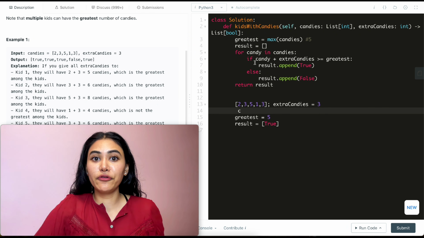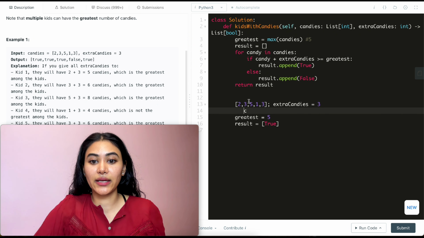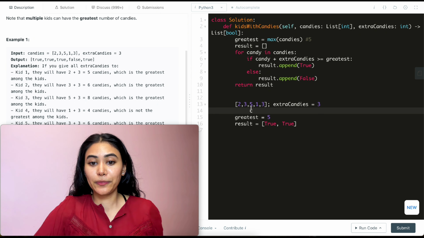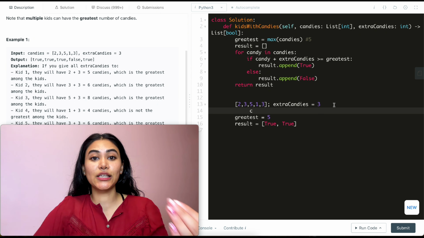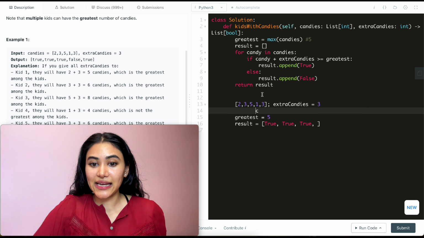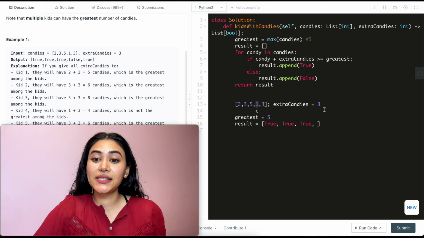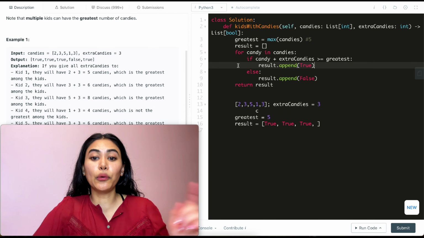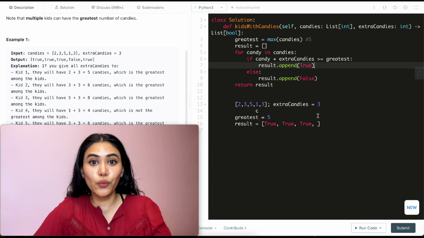And once that's done, we move back into the for loop. So candy is now 3. Again, we do the same thing. 3 plus 3, is that greater than or equal to 5? It is. So since we're in this if condition, what we're doing is adding true to result. Going back in this for loop, candy is now 5. 5 plus 3 is equal to 8, which is greater than or equal to 5. So this is going to be true. Moving down again, candy is now 1. 1 plus 3 equals 4, which is not greater than or equal to 5. So we don't go in this if, and we go into this else instead, appending false to our result.